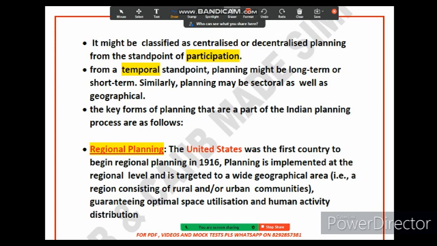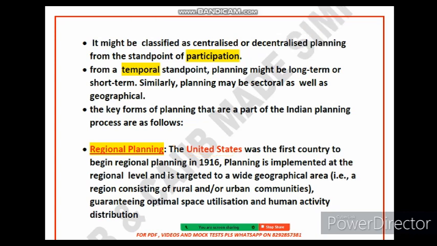Friends, the city of San Francisco, United States, was the first to begin regional planning in 1916. The city of San Francisco has a regional plan that includes goals for economic development, affordable housing, and public transportation. The plan is implemented by a variety of actors, including the city government, state government, and private sector.